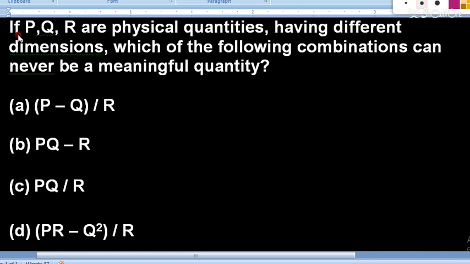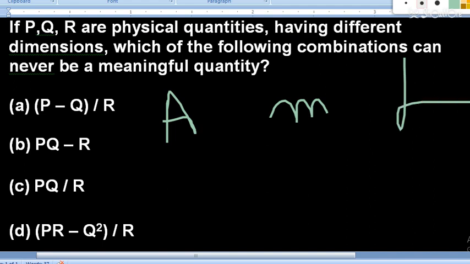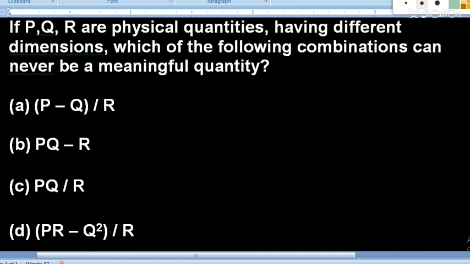So now the question is saying, if P, Q, R are physical quantities having different dimensions, that means one can be area, one can be mass, one can be length or volume. So we cannot guess what dimensions P have, what dimensions Q have, what dimensions R have. But we can discuss the combinations. So you have to pay attention to that.